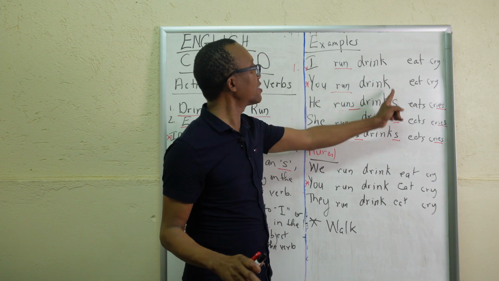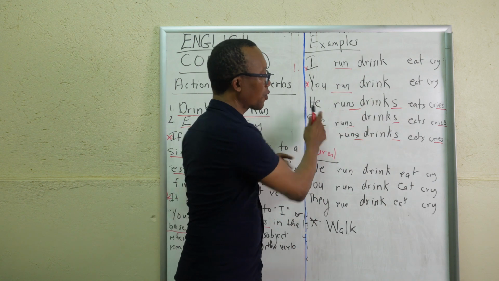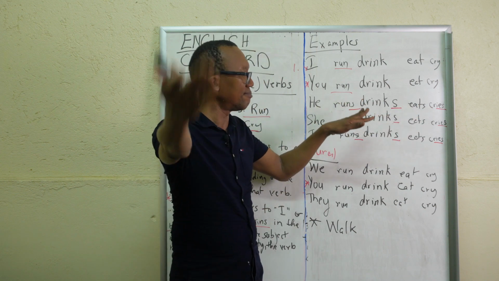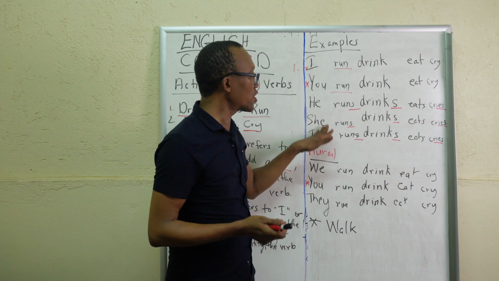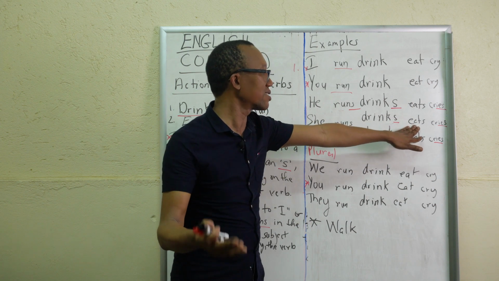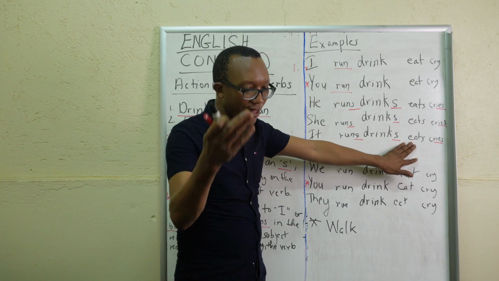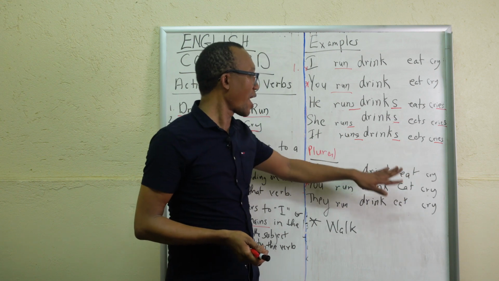Eat. I eat, you eat, but he, the subject pronoun, eats. But it could be John, Mark, eats rice and peas and chicken, right? She, Marie, she eats every night before she goes to bed. It, the cat, eats the food that the owner, his or her owner, gives it.